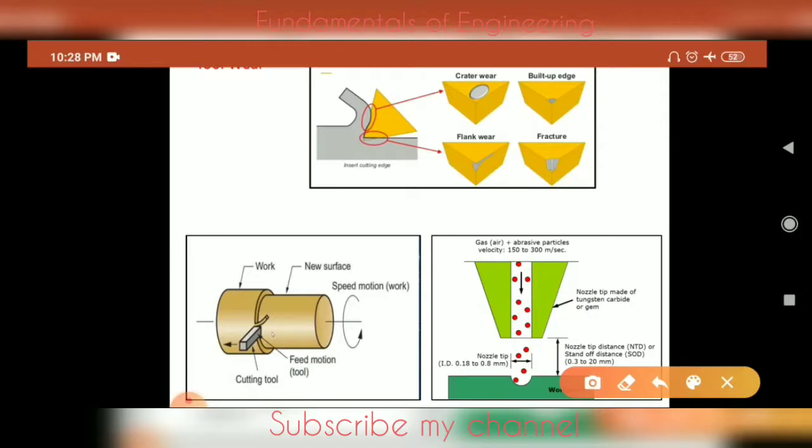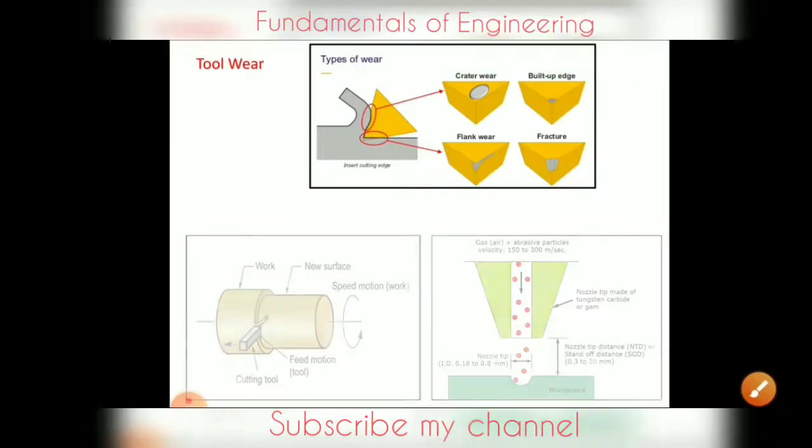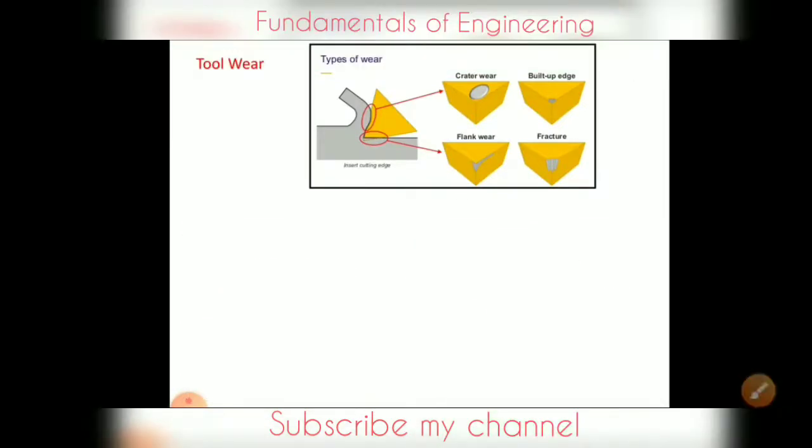Now you can see the cutting tool like this, and it is making contact with this workpiece. So with the application of force we are getting crater wear, built-up edge which will be formed on the cutting tool, flank wear, and fracture will be taking place. So tool wear will be taking place whenever we are doing the operation by using conventional machining.